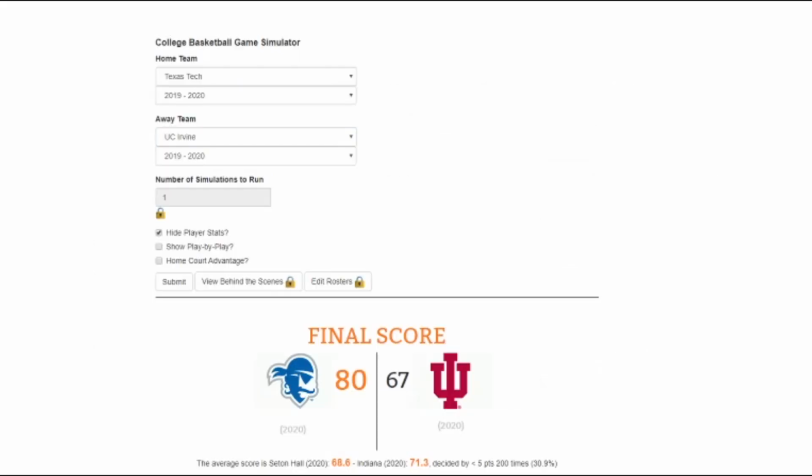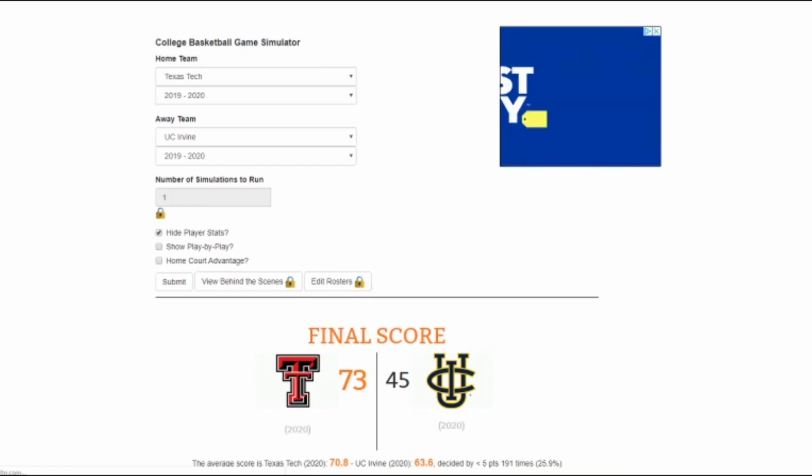And here we go. Who would have thought we would have saw this matchup? Texas Tech versus 15-seed UC Irvine. This should be no problem for Texas Tech. Their defense will hold strong. We're going to go Texas Tech here. 73-45. Cakewalk for the Red Raiders.